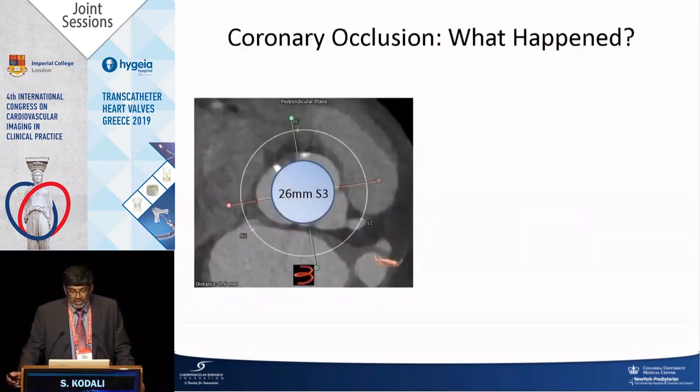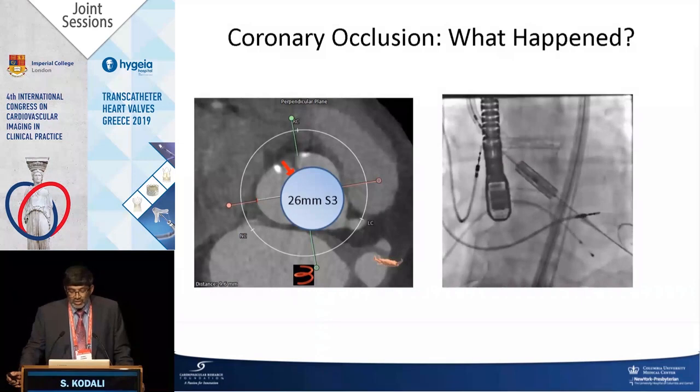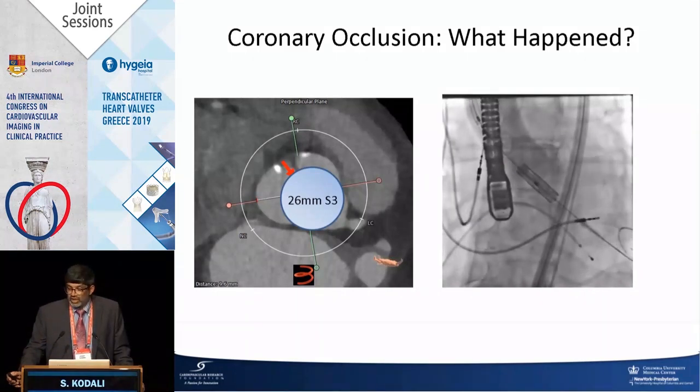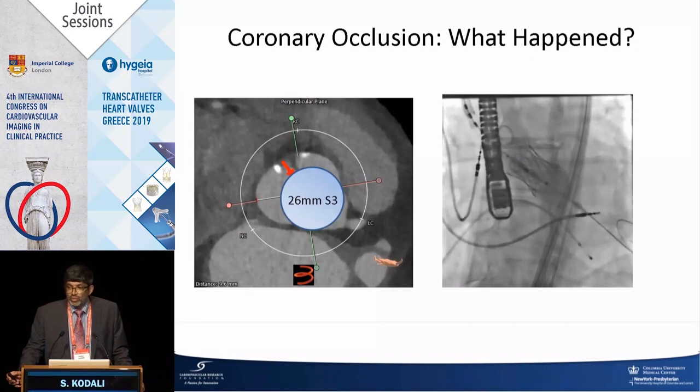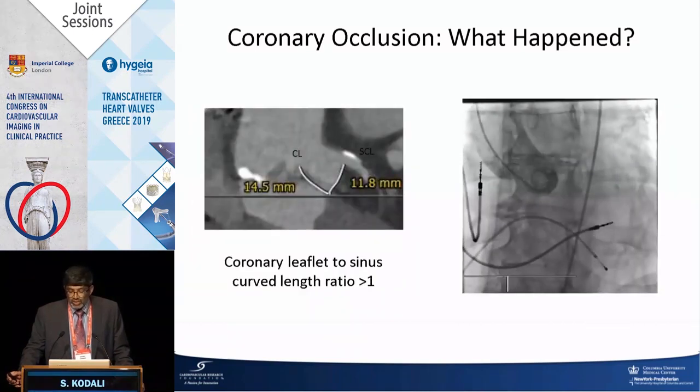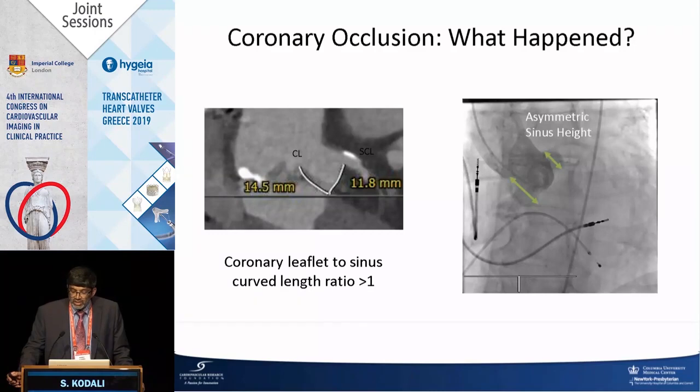But if you look back at this, there was a 26 S3, but there's the fusion of the right-left. And what it did was it didn't allow the valve to expand in that direction, so the entire SAPIEN 3 was sort of pushed toward the left main. And you can sort of see that here. And so the valve is sitting more canted toward the left main. And when you look here, what you see is the left sinus is shorter. So we essentially sealed the sinus.